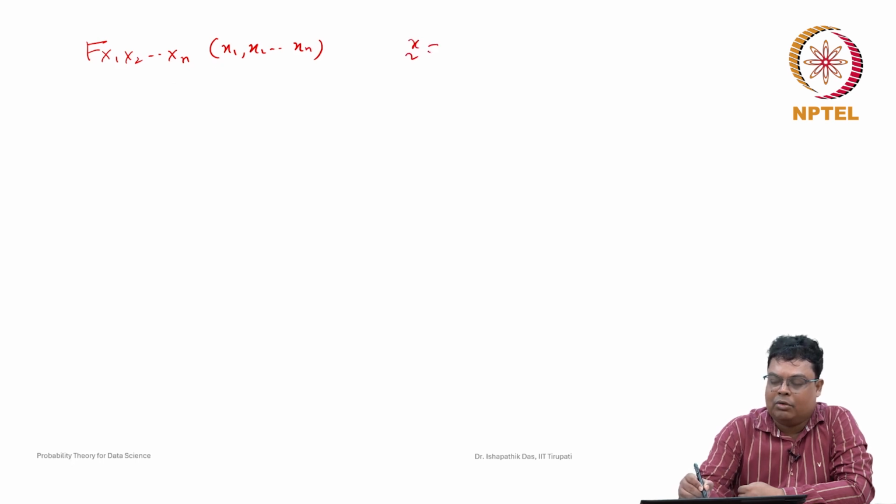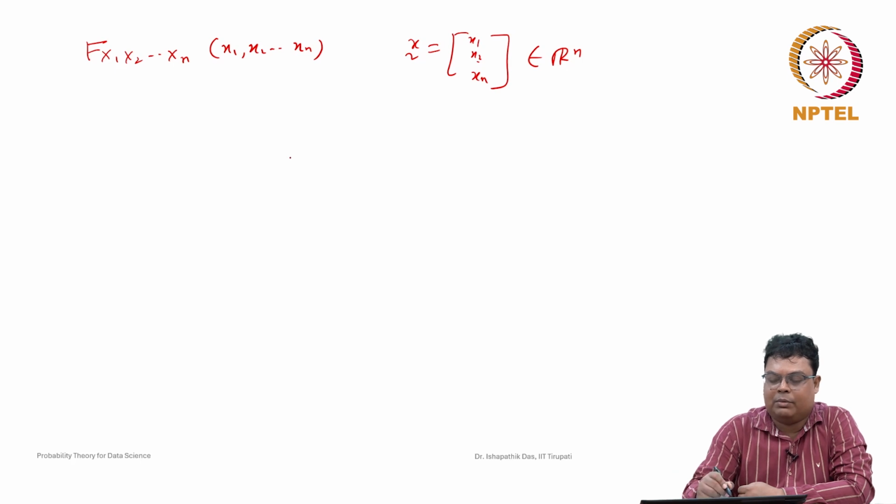Suppose we have the joint probability distribution function of x1, x2, ..., xn, which is known to us for n random variables. The joint probability mass function is known to us for any value x1, x2, ..., xn belonging to Rn.